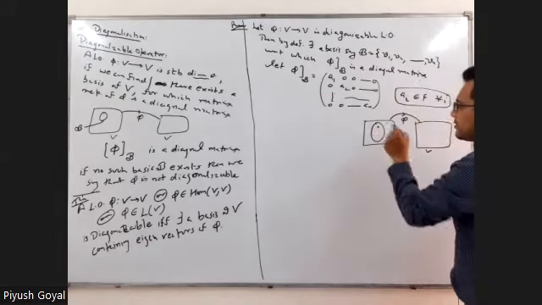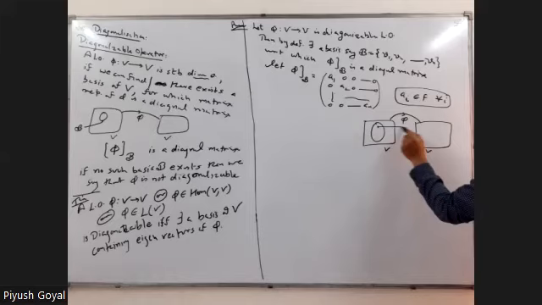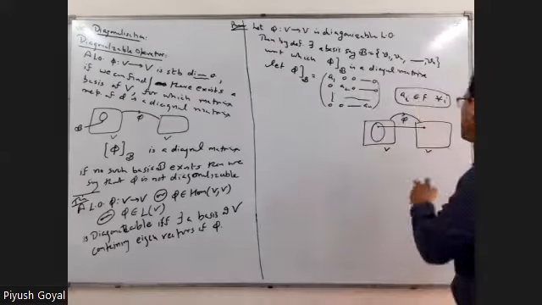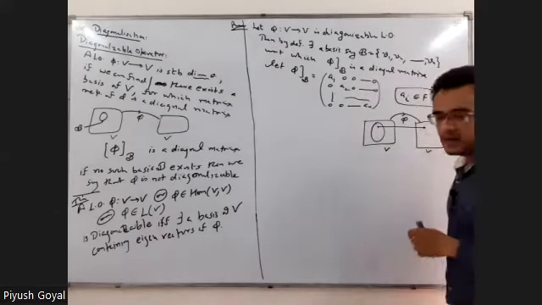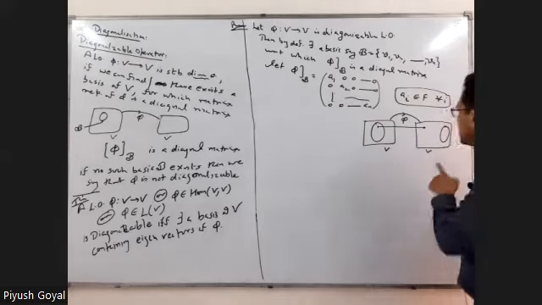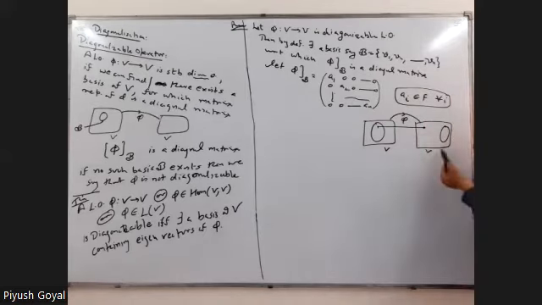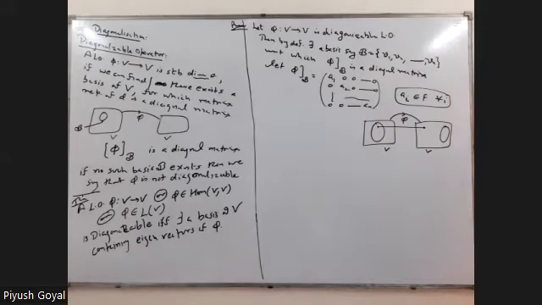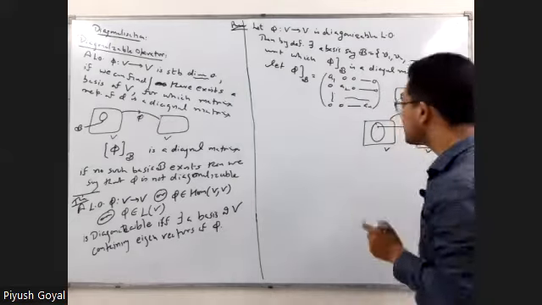You take an element from this side and find its image. When you find the image, you will have an element on the right-hand side. This vector space also has a basis. Since it has a basis, an element of the vector space can be written as a linear combination of these vectors.